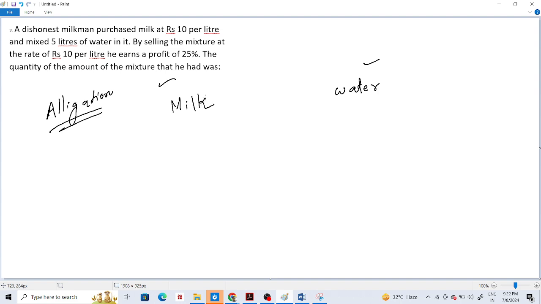The price of milk per liter is given, which is 10, and the price of water per liter is given, which is 0. What is the mean price? You see, profit is 25% on CP. What is the CP? He bought milk at rupees 10 per liter, right? So 10 is equal to what? CP plus 25%.